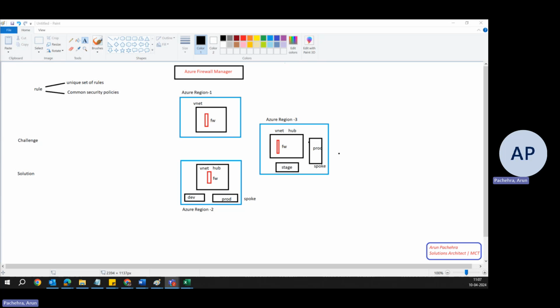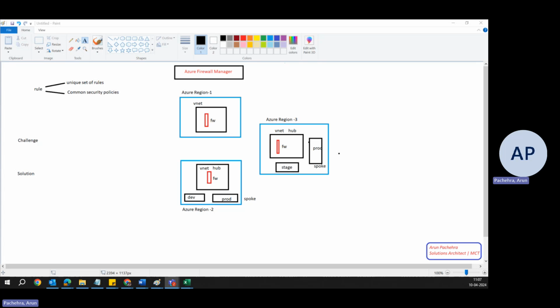Yes, today we are going to explore Firewall Manager. In order to understand what it is, we will come up with a hypothetical scenario which will help us to understand it.